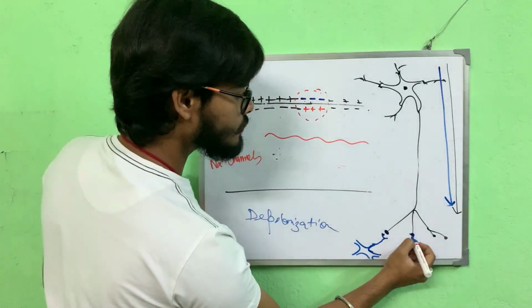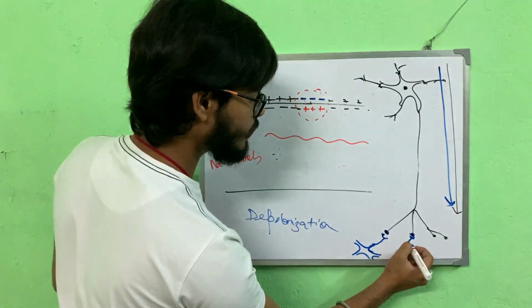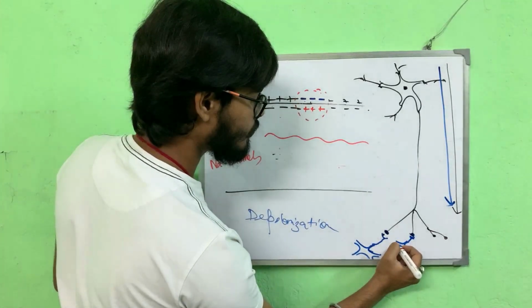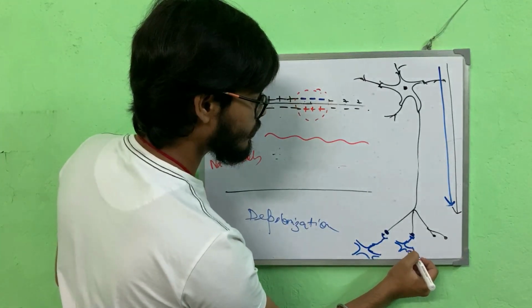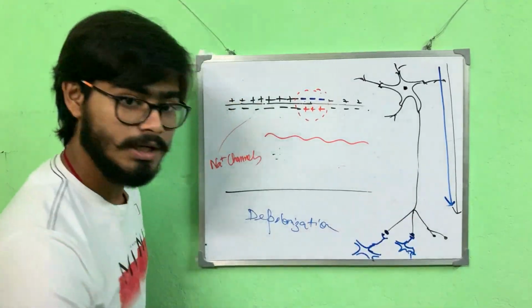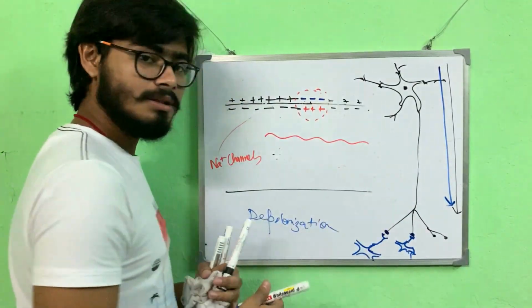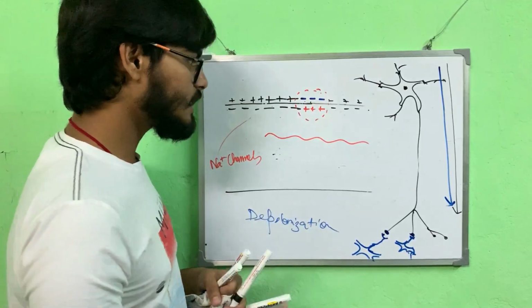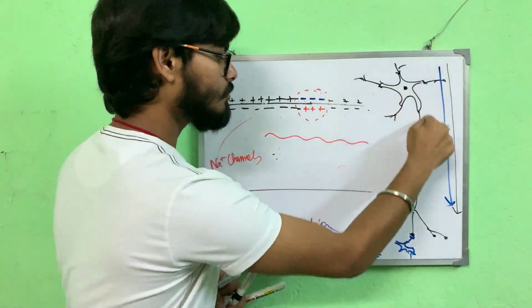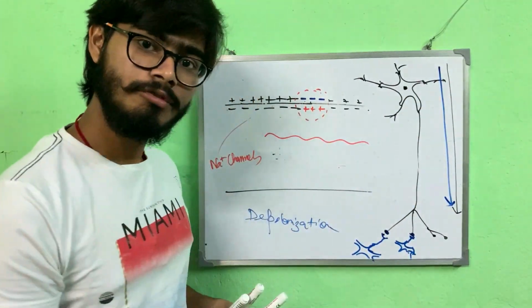Another neuron is connected here, which is also connected to any other neuron. So the nerve impulse will get transmitted from this neuron to the next level of neurons.